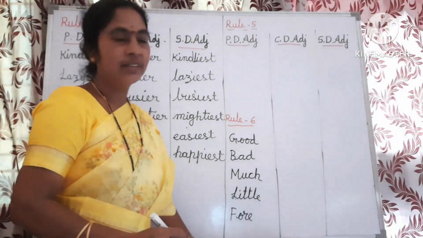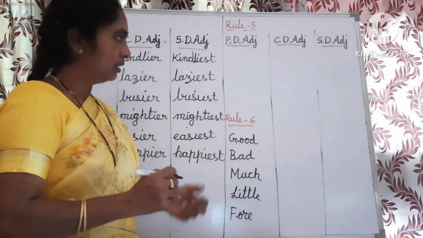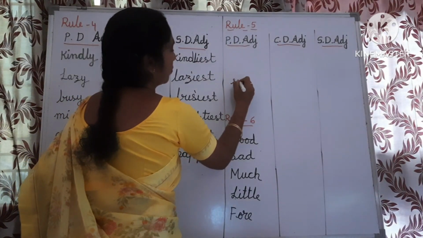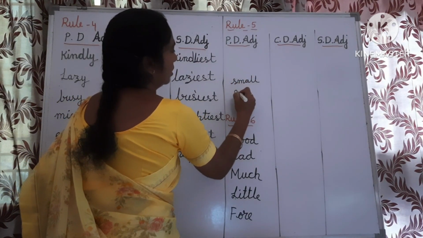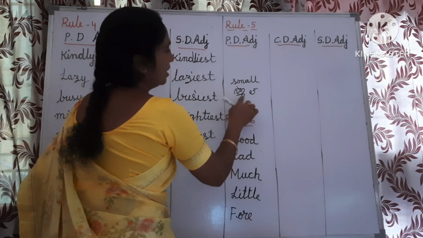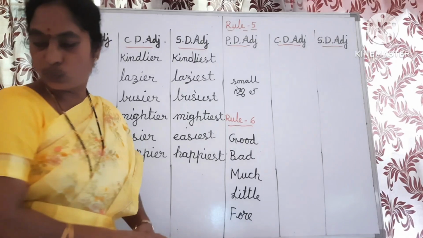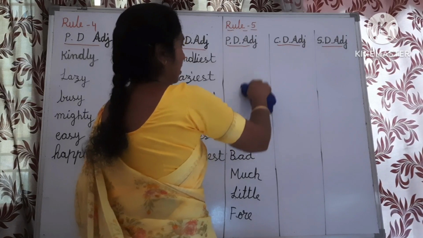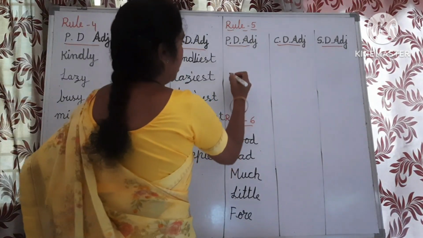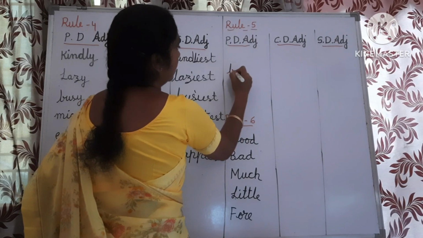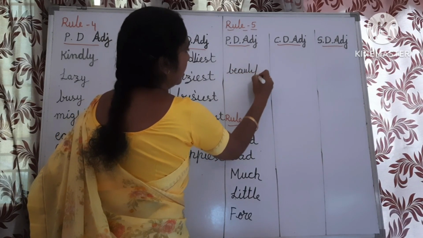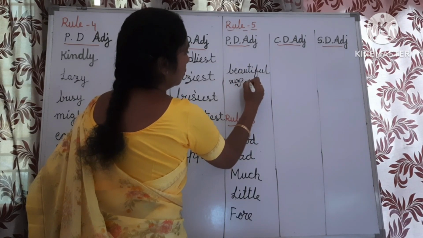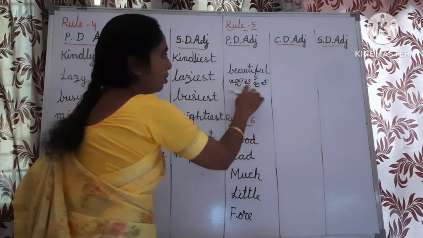See rule number 5. In rule number 5, take one example. Small. There are 2 syllables in the word small. Now take a word that has more than 2 syllables. See, beautiful. It has more than 2 syllables. Beautiful, it has 4 syllables.